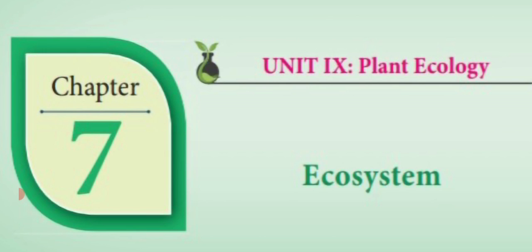Each and every one we have seen with a different example, and also we have seen what is energy flow. The transfer of energy from one level to another level in an ecosystem is known as energy flow. Equal energy is not transferred from one level to another. The level of energy decreases from the producer to the decomposers, so loss of energy takes place at every level in an ecosystem. Up to this we have seen in the previous video class.